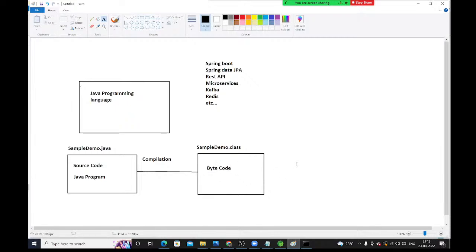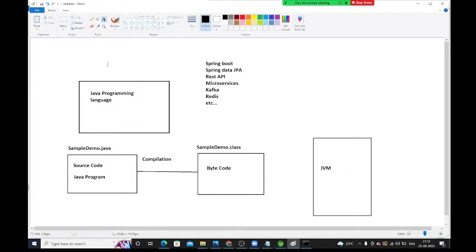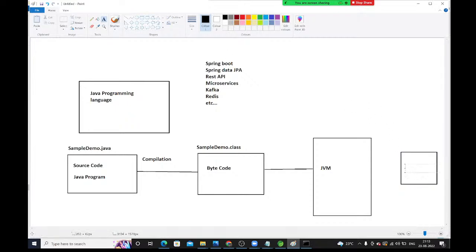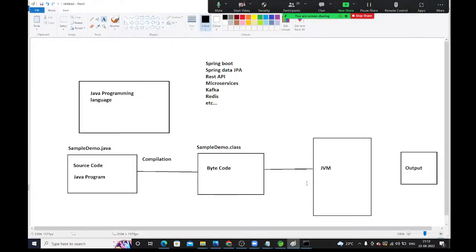We need to give this .class file to Java. Whenever you install Java in your system, you will get one virtual machine. We call that virtual machine JVM, Java Virtual Machine. We need to give this .class file to JVM. JVM will run this program, and finally you will get the output here. Is it clear, guys?